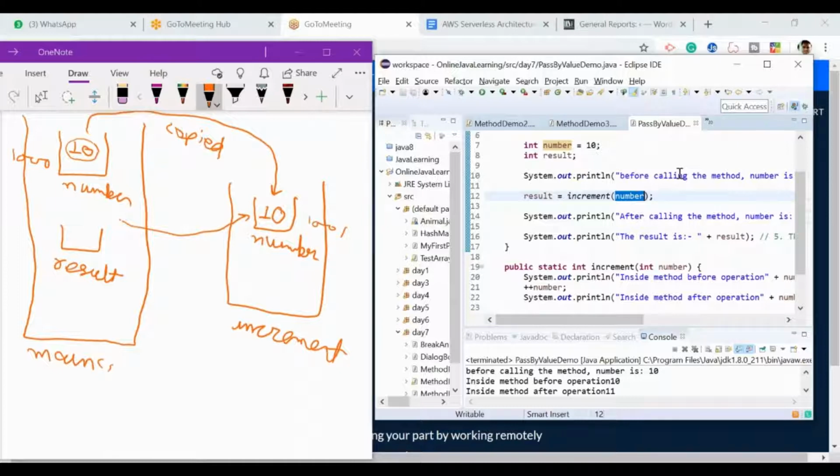I mean, brother, the main method's number has provided or copied its value from here to the actual parameter or formal parameter. Did you get the point? See, this main method has the value 10 with it. As soon as I write line number 12, what it has done is copy this value from here to here.